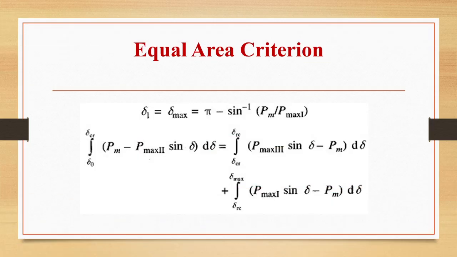So now the critical clearing angle we can obtain by delta 1 is equal to delta max, that is pi minus sin inverse of Pm by Pmax 1. The integral delta naught to delta critical Pm minus Pmax 2 sin delta d delta is equal to integral delta naught to delta critical Pmax 3 sin delta minus Pm d delta plus integral delta critical to delta max Pmax 1 sin delta minus Pm d delta.